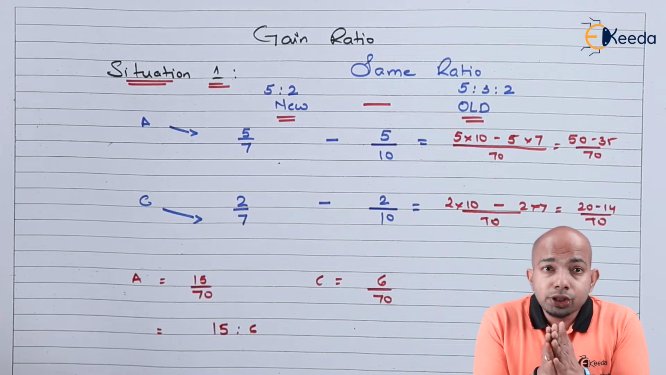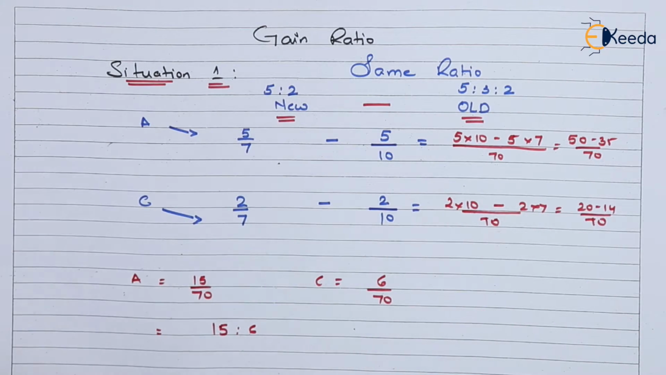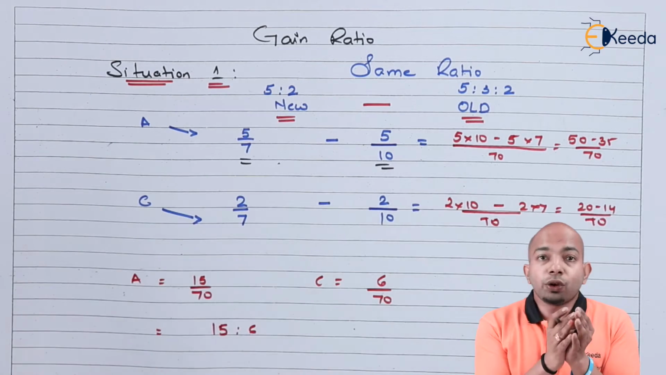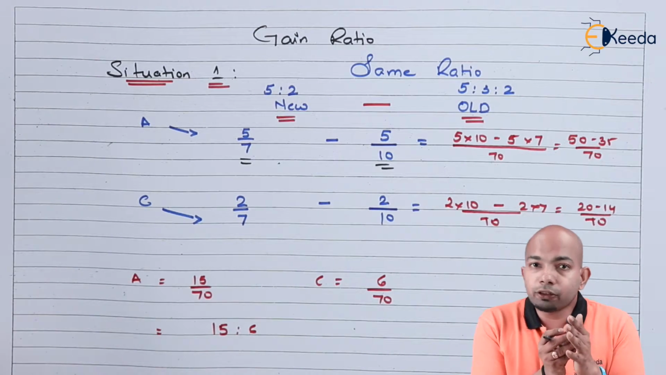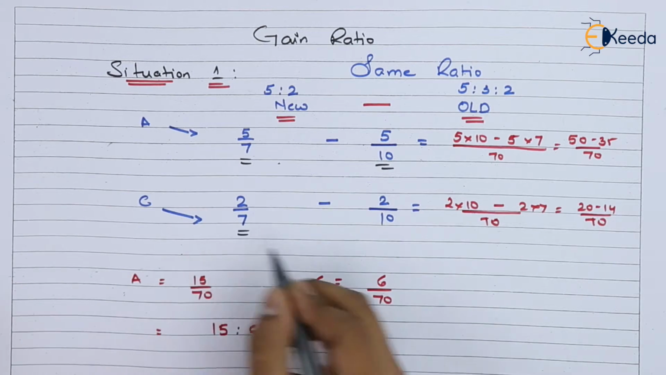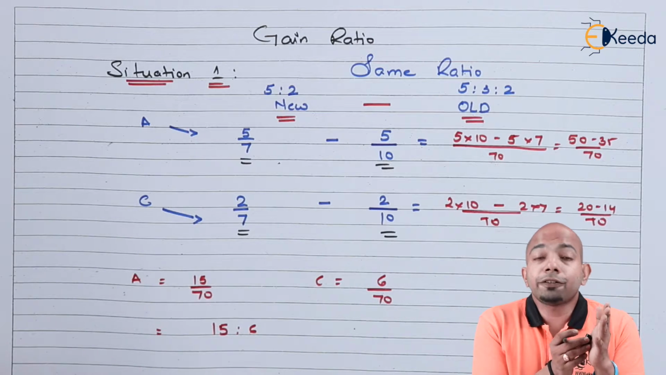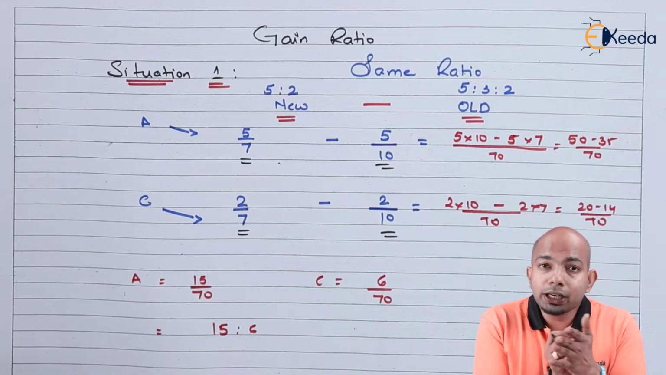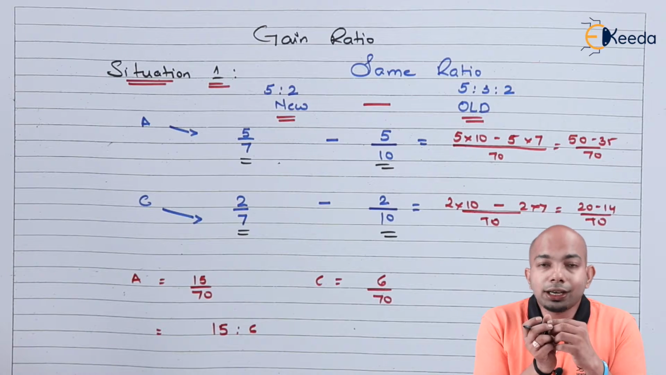Now if you can see in the first situation, we have done the calculation here. We'll highlight each and every step. For A, new ratio was 5 upon 7 and old ratio was 5 upon 10. For C, new ratio was 2 upon 7 and old ratio was 2 upon 10. Now, the formula that is applied here, that is new minus old, is mentioned here, and we get the LCM calculation as follows.